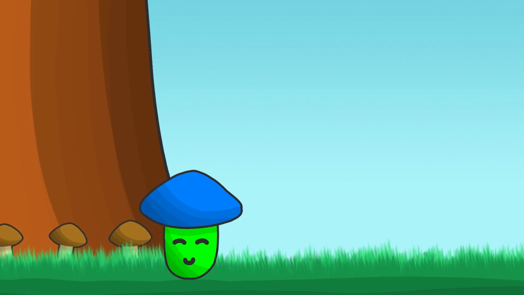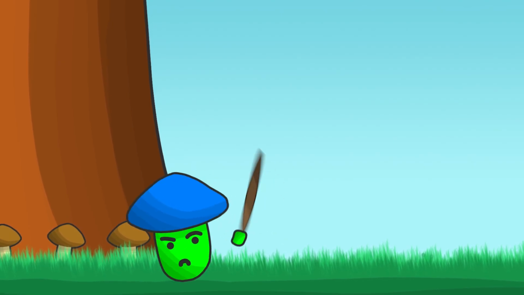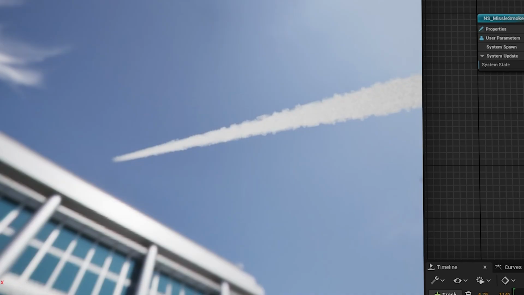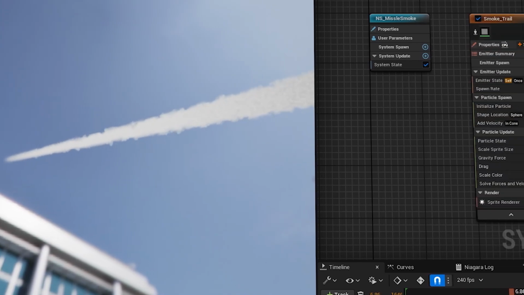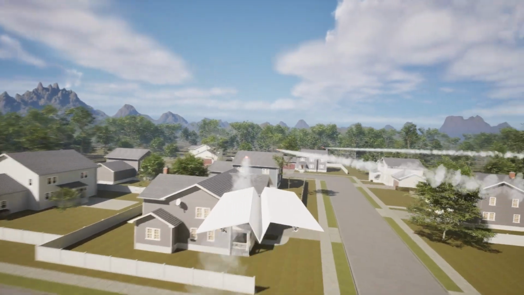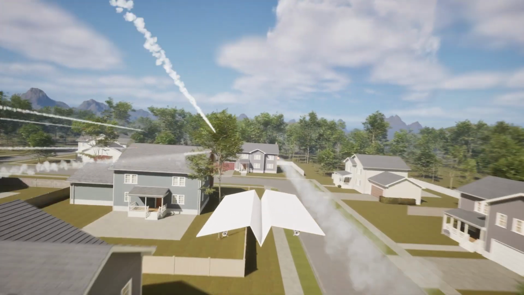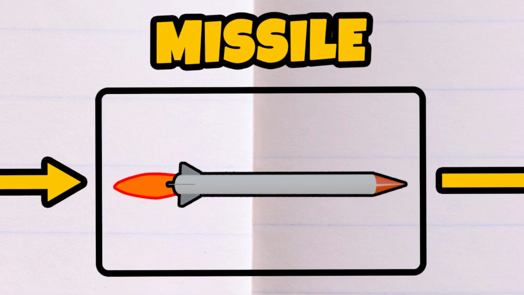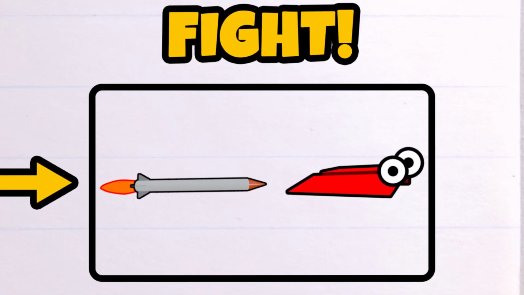I tried to make it myself with a cigar, but then I remembered that I don't know how to smoke a cigar. So I used the Unreal Engine particle system again. This is the final result. We can now use them to destroy some stuff, which brings us to actually start using the weapons against something.